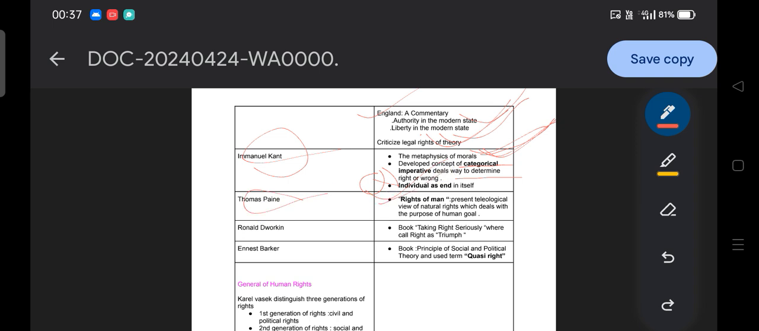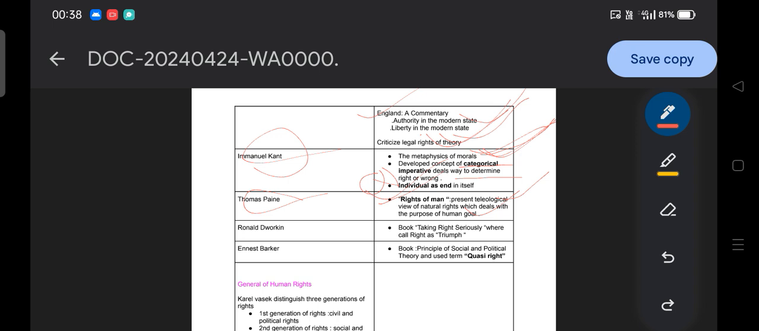Then Thomas Paine, Rights of Man. He wrote a book, Rights of Man, and presented a teleological view of natural right, which deals with the purpose, the human goal. Okay, Thomas Paine also belonged to the natural right theory. Within the natural right theory it belongs to the teleological theory, that talks about what is the purpose of the human goal. What does teleological mean? If someone asks, teleological means what? To be destined, what you become.